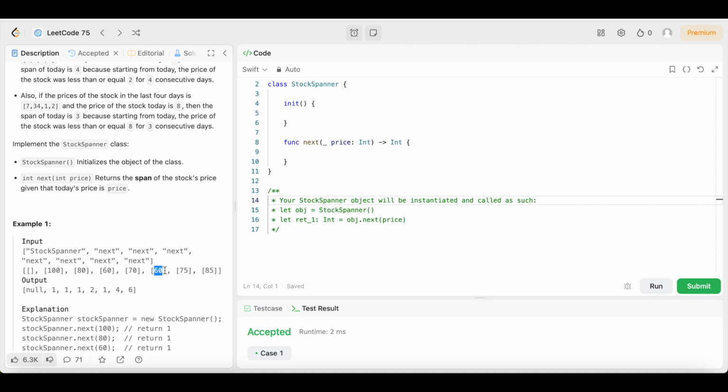Then we come to 60. 60, we look to the day before 60. That was 70. That is not less than or equal to 60. So we put a 1 because 60 is the only day. The span is just 1 day, and that's that day.